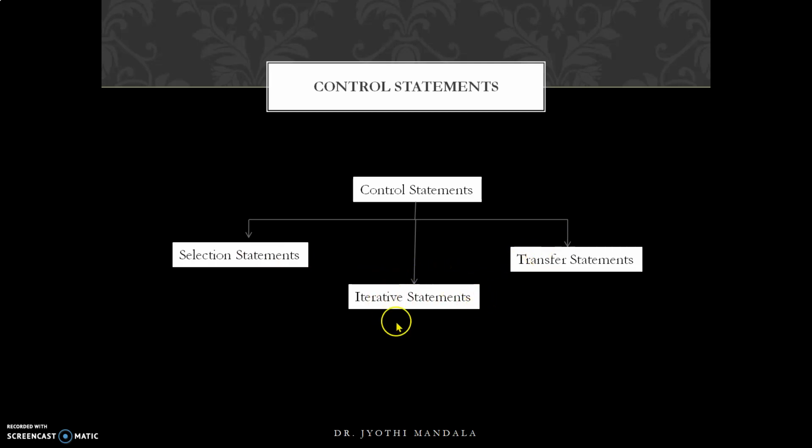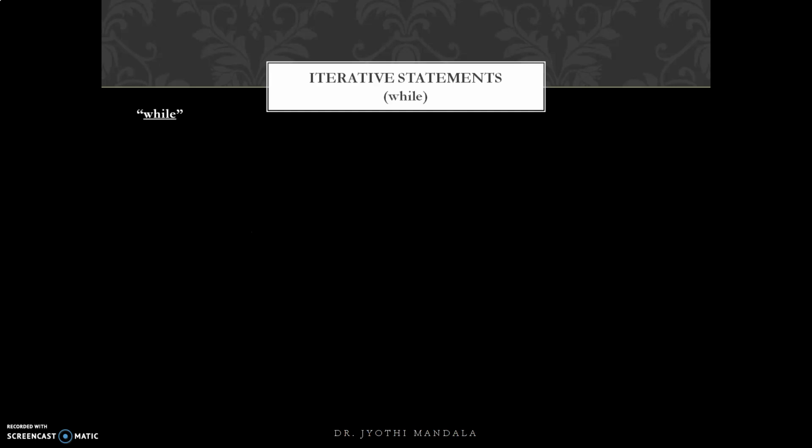So iterative statements are used to execute a block of statements more than once, whereas transfer statements are used to transfer the control of execution from one statement to the other statements. Okay, so let us start with the iterative statements. Iterative, the name itself is telling it is repetition.